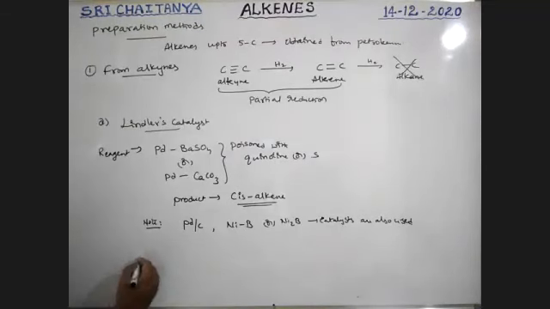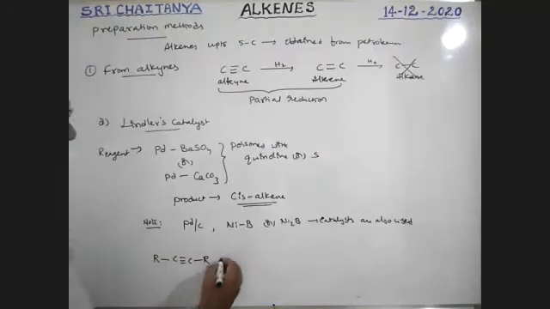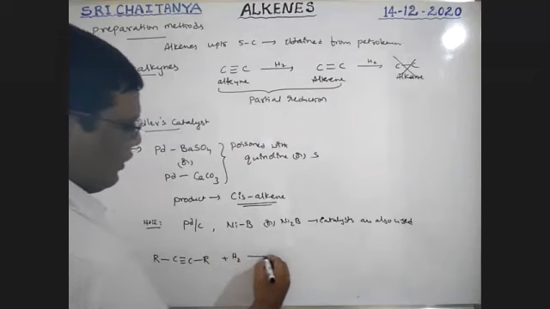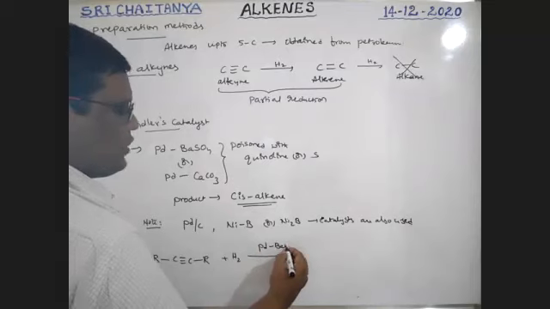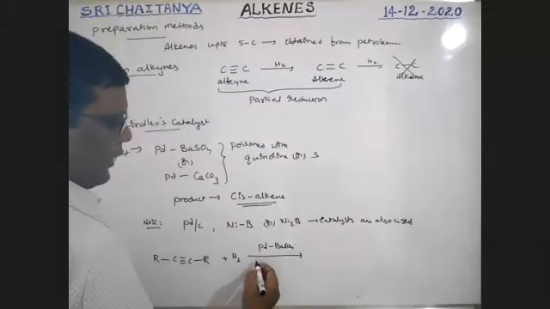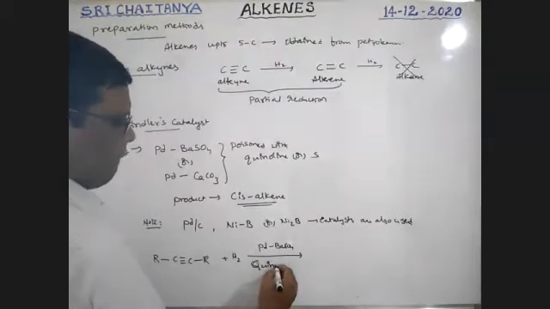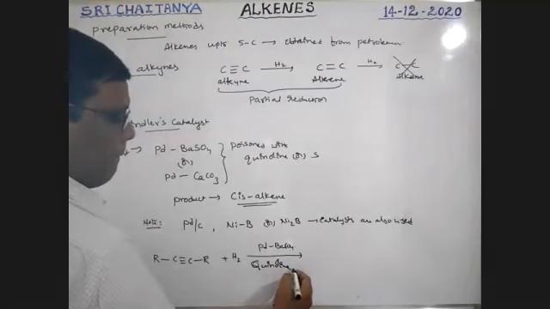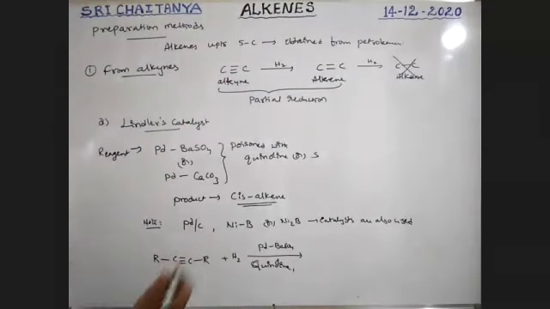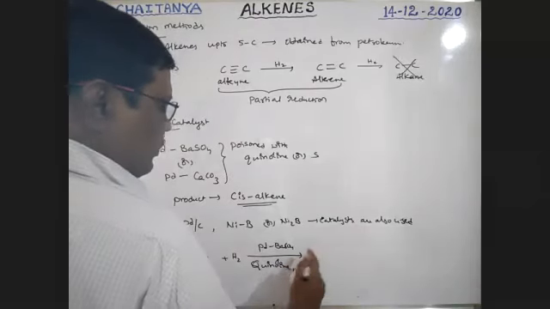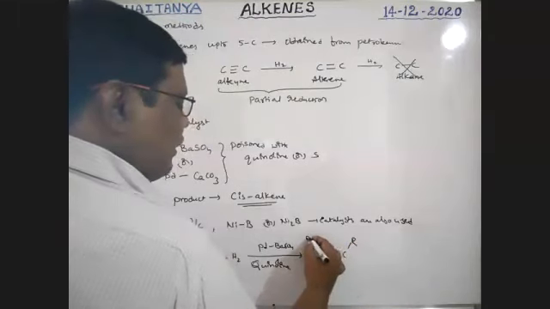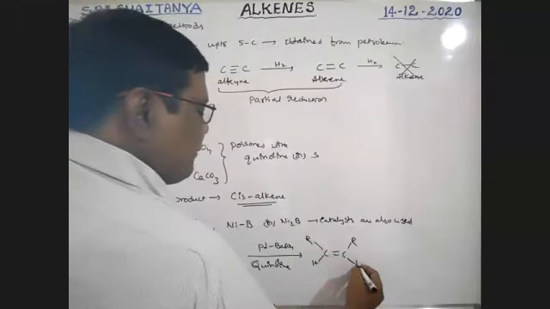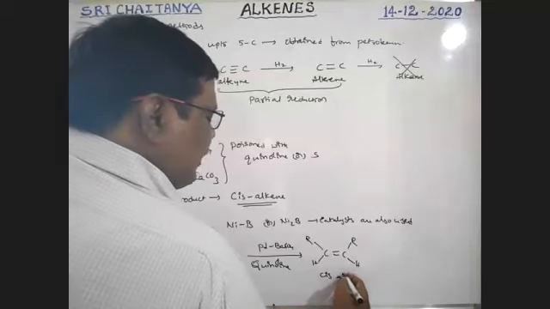See here, alkyl group, C triple bond C, alkyl group. When it reacts with hydrogen in the presence of palladium barium sulfate poisoned with quinoline or sulfur, cis alkene is the product.